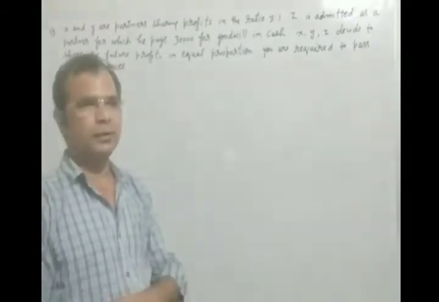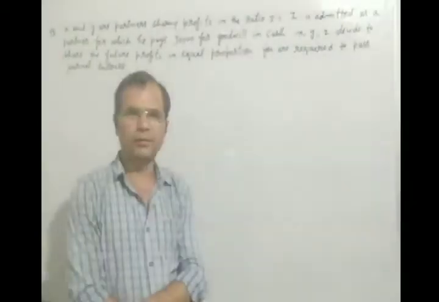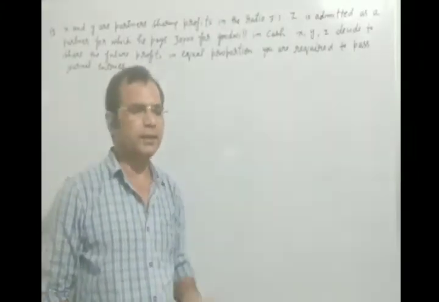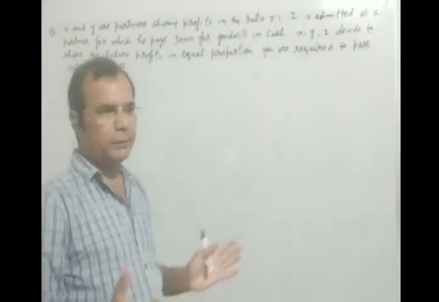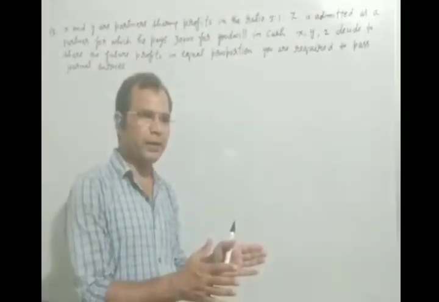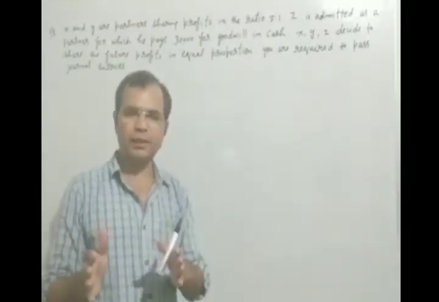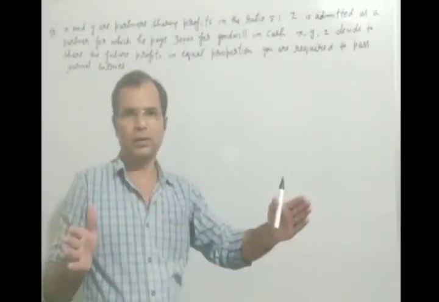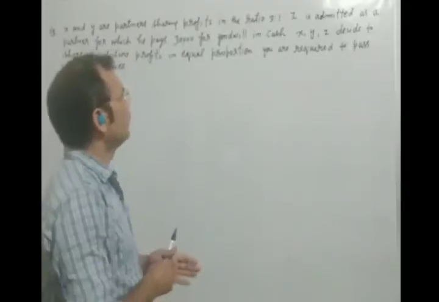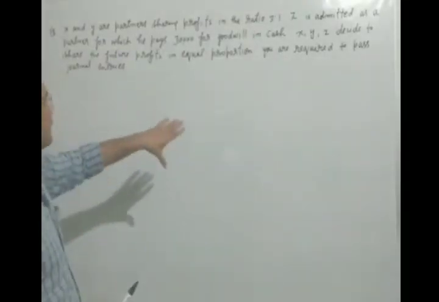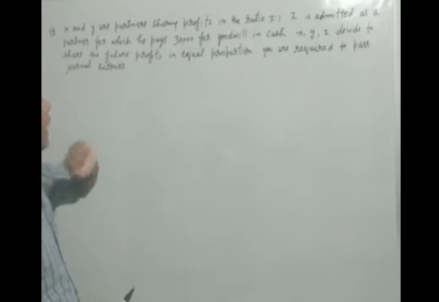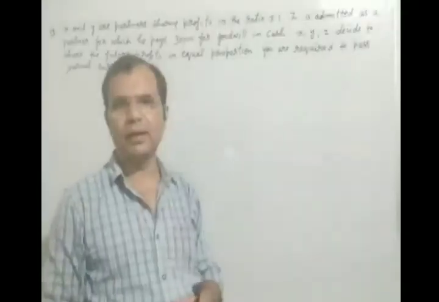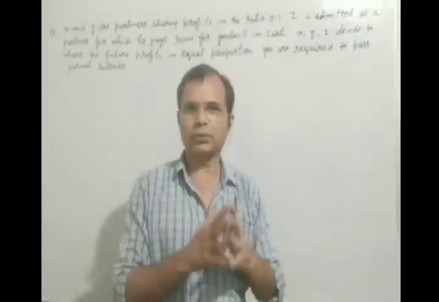When the new partner Z enters, all the partners decide that they will distribute whatever the profit of the firm will be in equal ratio. Now, you are required to pass the journal entry. This is the question. I think you have understood very well. Now, we will solve this question.